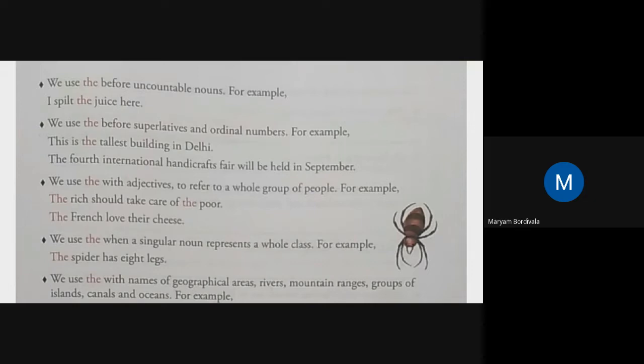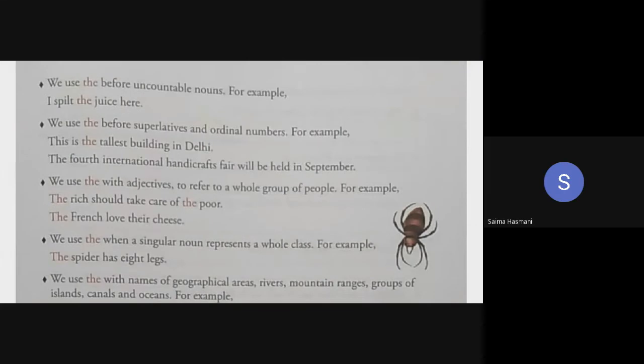But if I compare Ali with another boy, and if I say Mayank is taller than Ali, so what have I done? I have compared the height of Ali and Mayank. So I will be changing the word from tall to taller. Taller is called a comparative degree. I am making a comparison between only two people.